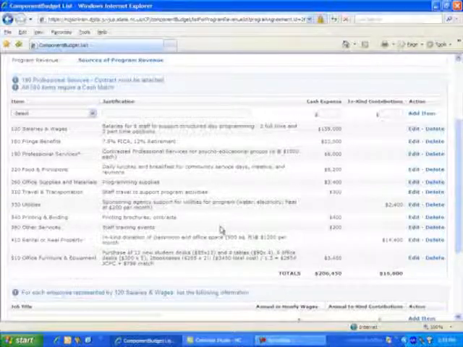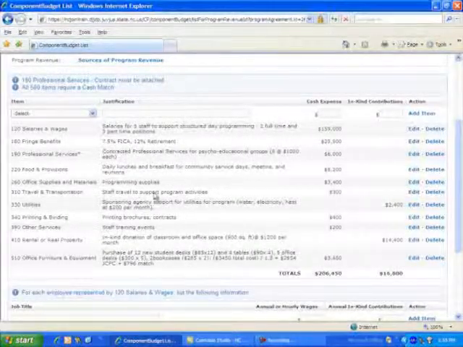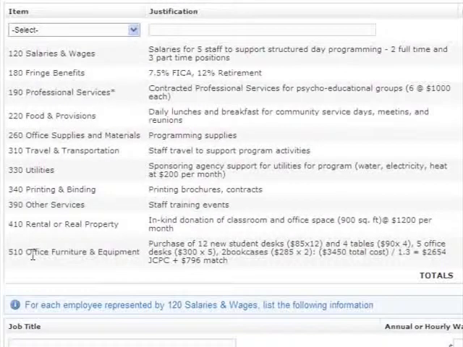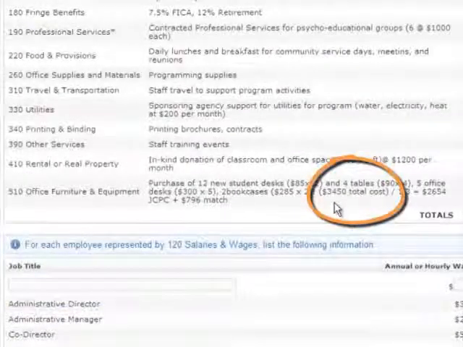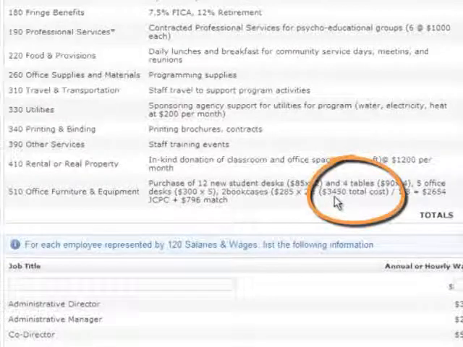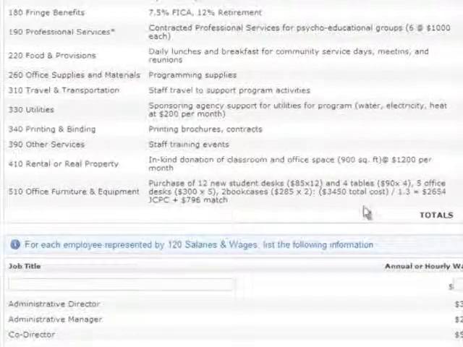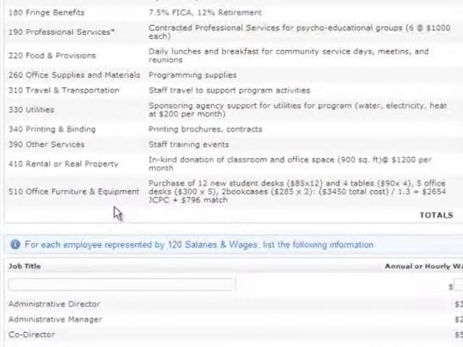For training purposes, I have completed my budget. There are a couple of things to note here. Notice that I have included as an item a 500 line. I have given quite a bit of detail to this line, noting that I'm purchasing student desks, tables, bookcases, etc. Notice that the total cost of my purchase is $3,450.